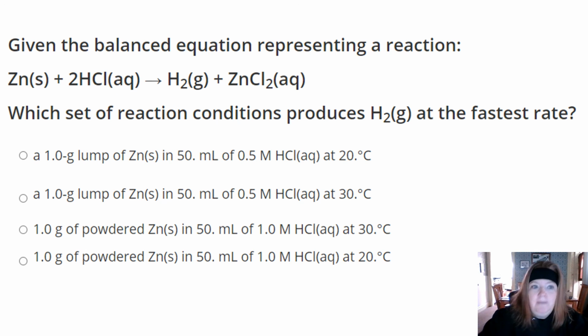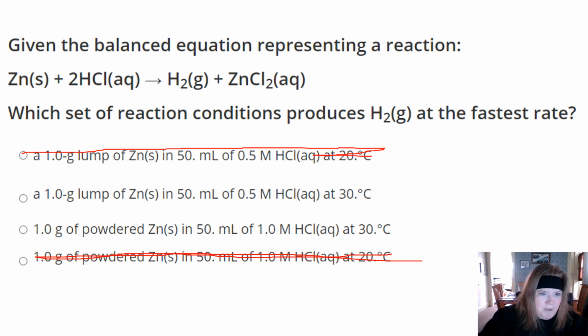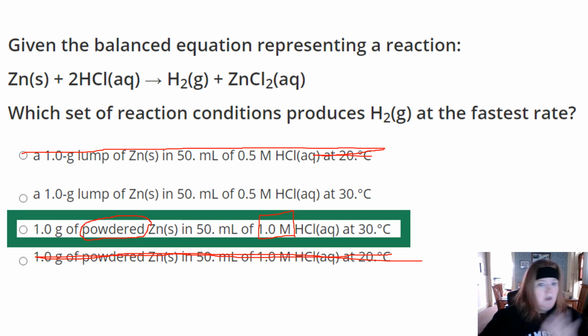Okay, so here's a reaction. Which set of reaction conditions produces H2 at the fastest rate? So again, at the end here, do you see I have temperature? What is the faster rate? Higher temperature. So I'm going to get rid of the 20 and get rid of the 20. I know I need the higher temperature. So now I have a lump, I have powdered, and I have 0.5 molar and 1 molar. So what reacts faster, a lump or a powder? Well, I know a powder reacts faster. And what reacts faster, 0.5 molar or 1 molar? 1 molar reacts faster. So it all worked together and came into that choice.